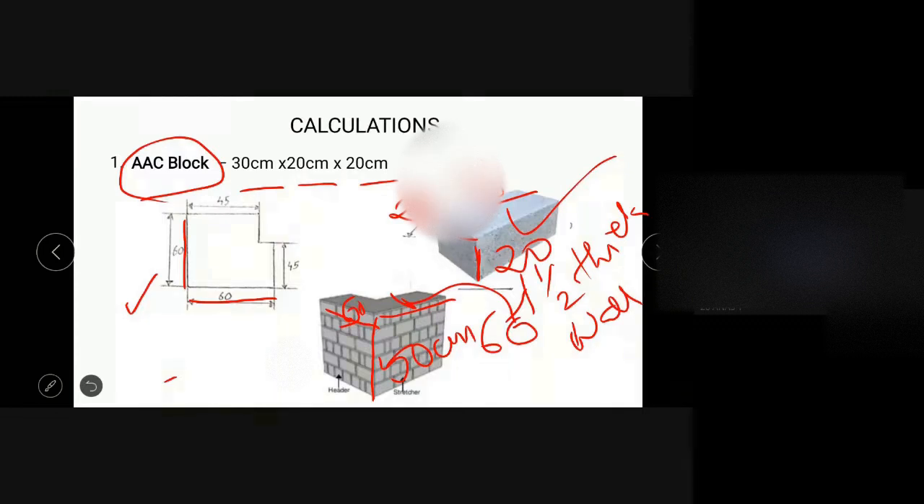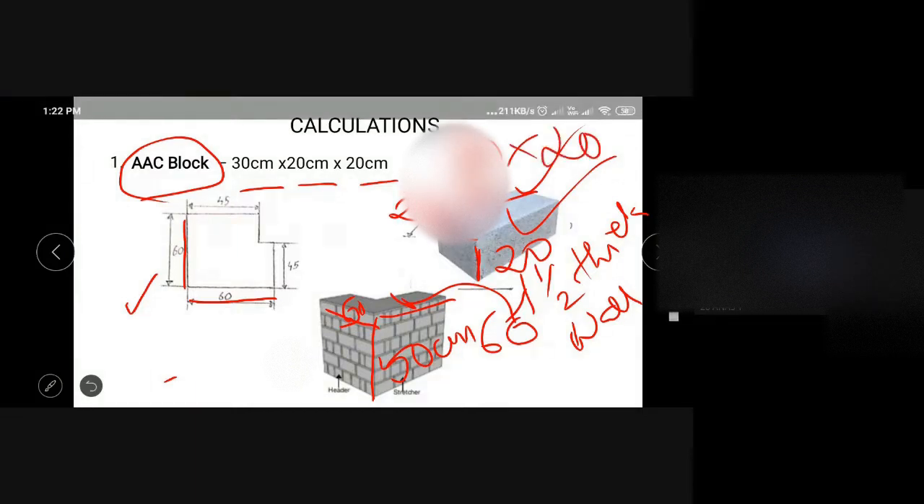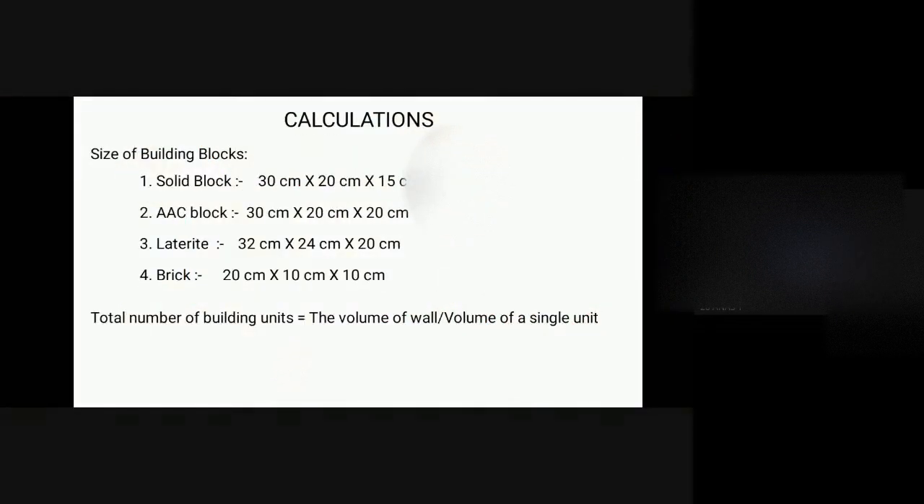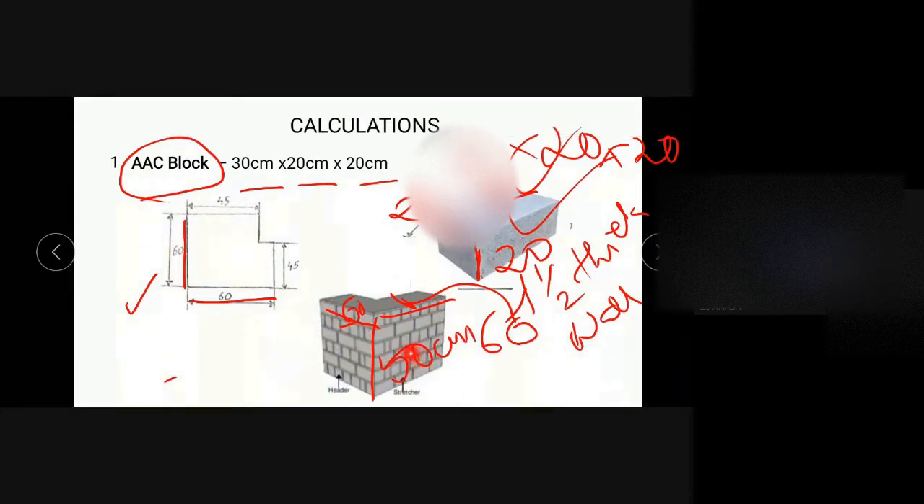Then what will be the volume of this AAC block? So volume of AAC block will be equal to 30 into 20 into 20, right? So this is the volume of this one AAC block. This is being used for the construction of this particular wall junction, having length 60 centimeters in this direction, 60 centimeters in this direction, and 50 centimeters height. So what will be the total wall thickness?